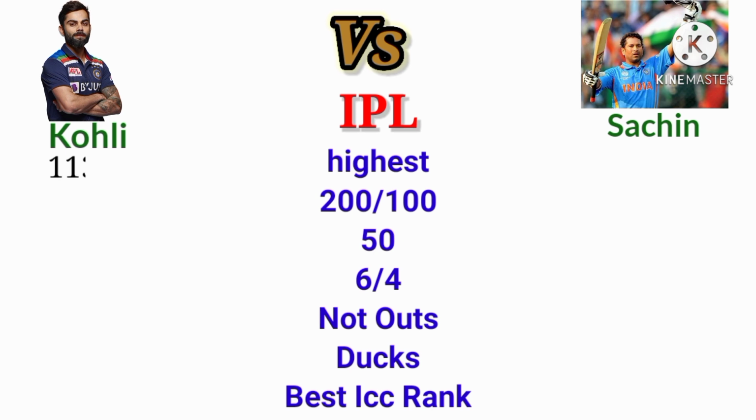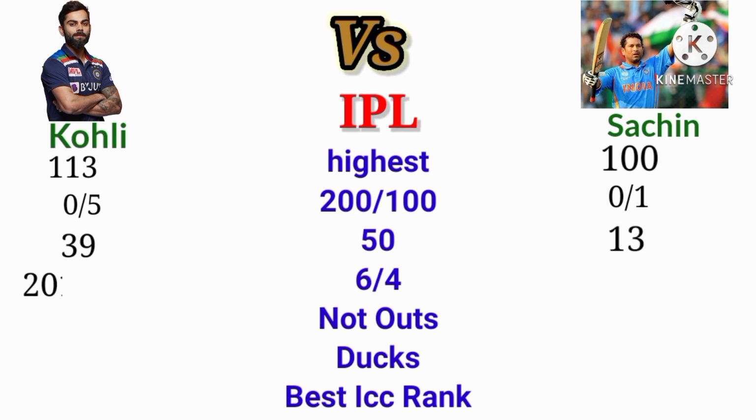The highest of Kohli in IPL is 113. The highest of Sachin in IPL is 100. The 200 and 100 Kohli scored in IPL is 0/5. The 200 and 100 Sachin scored in IPL is 0/1. The 50 Kohli scored in IPL is 39. The 50 Sachin scored in IPL is 13.